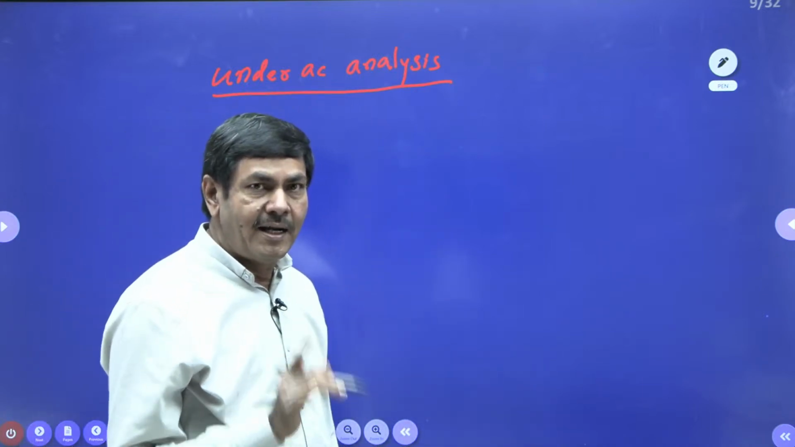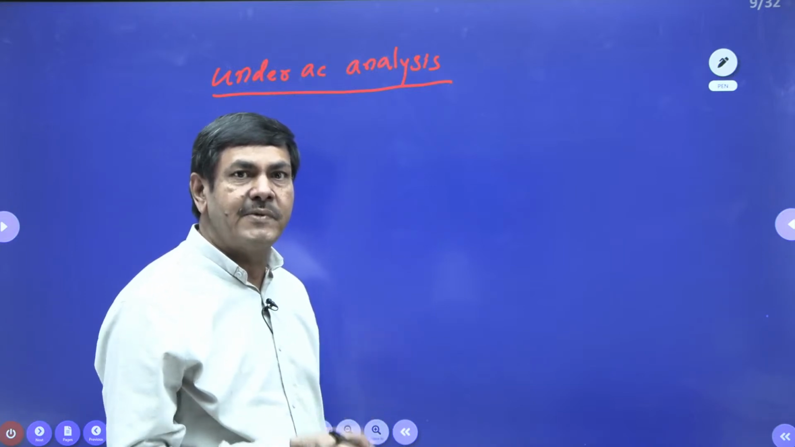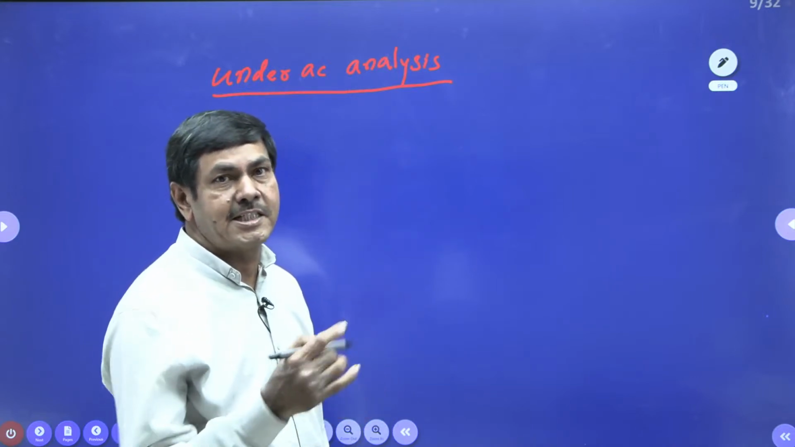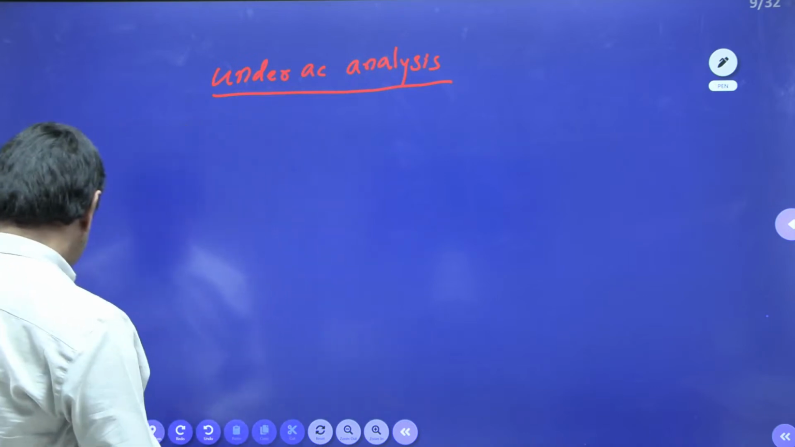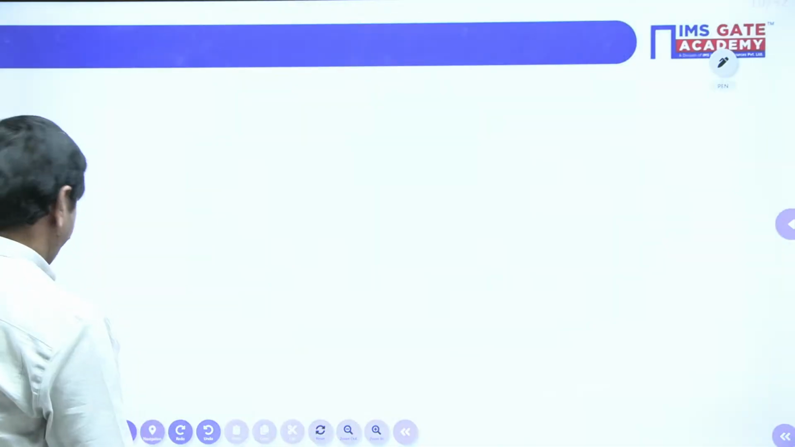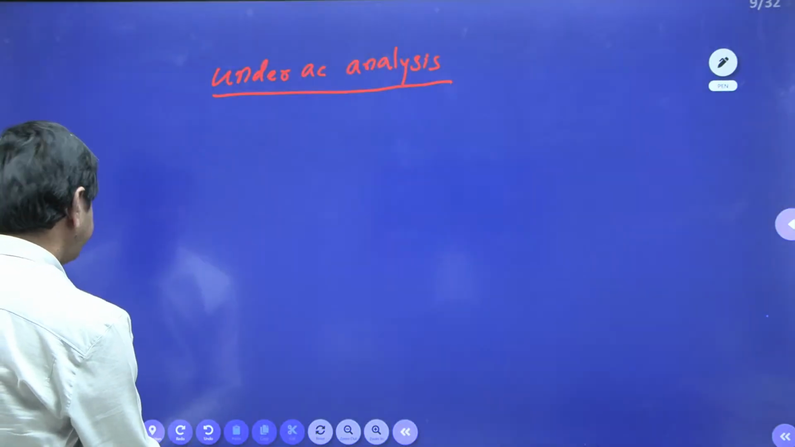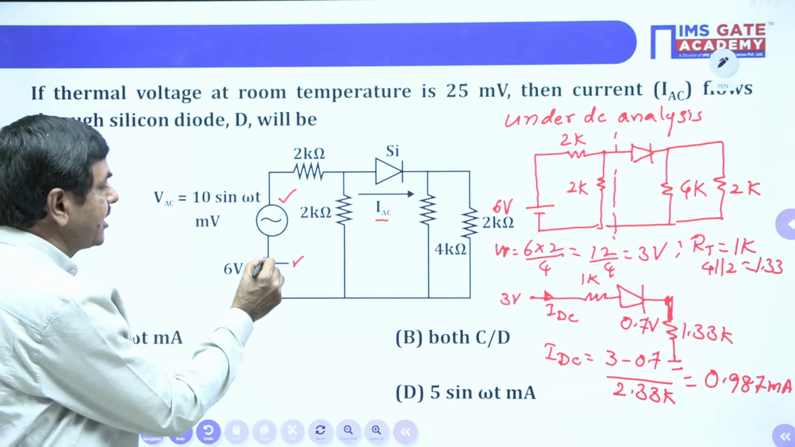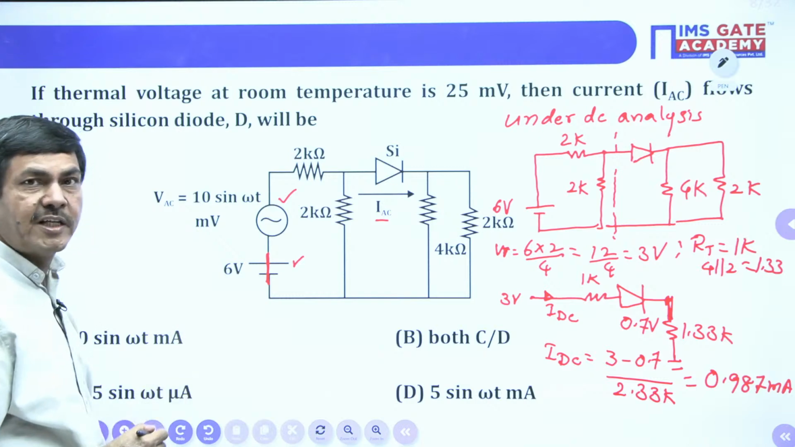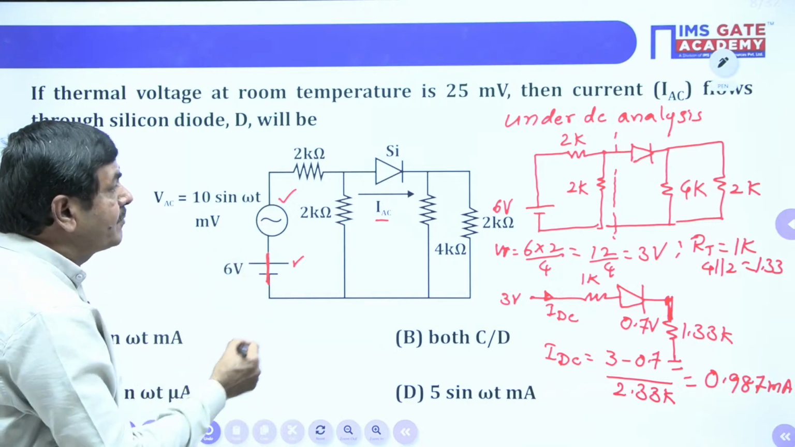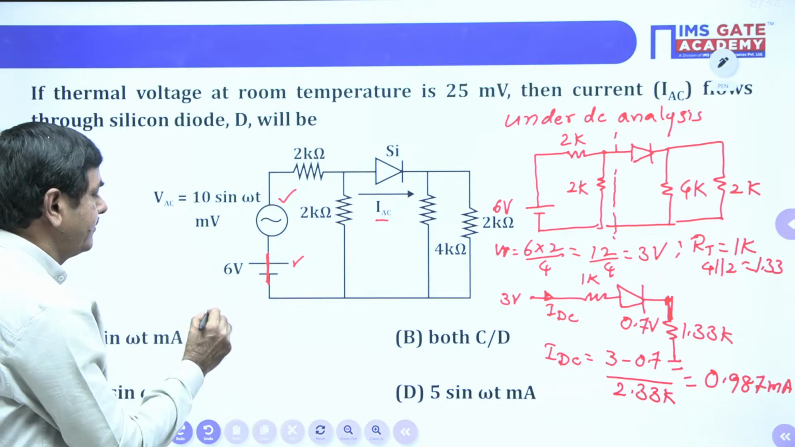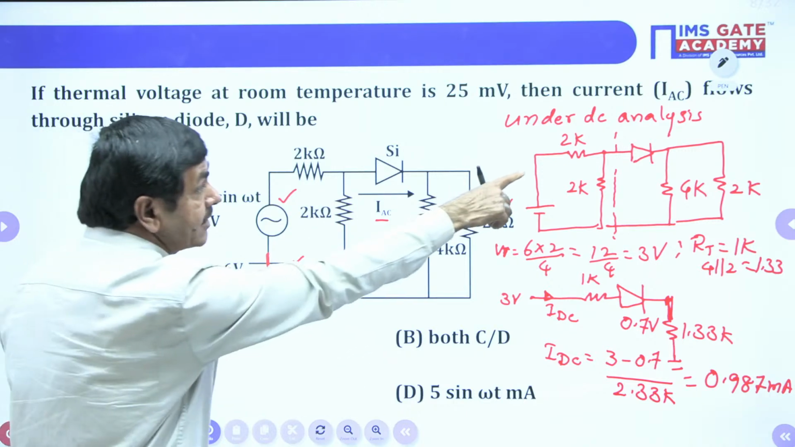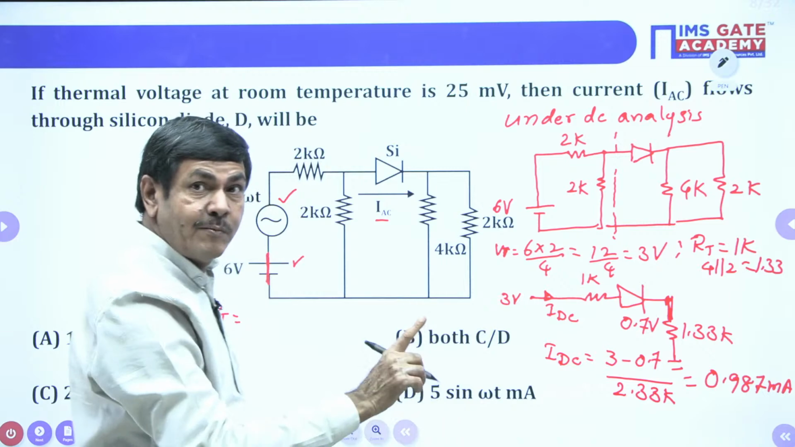Catch my point. Under AC analysis, wherever a DC source is given, that must be short circuited. Wherever a diode is connected, that must be replaced by dynamic resistance. In this problem, please watch what is given before. An AC source is given, and the DC source we are short circuiting. If you short circuit it, you find the Thevenin's voltage from this. Thevenin's voltage you find; the resistance will be the same, it will not be different. How much did you get last time? 1K we got. The same 1K will be existing.